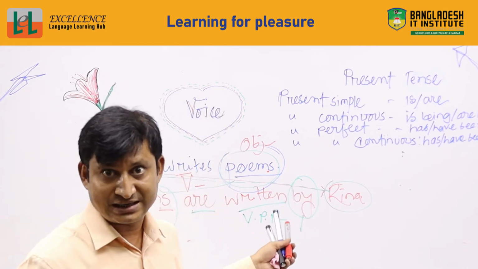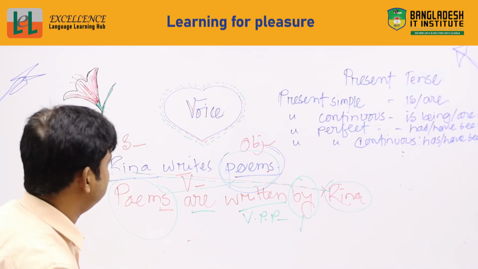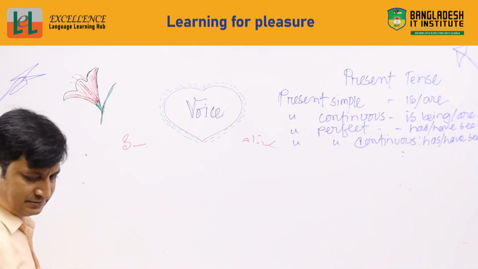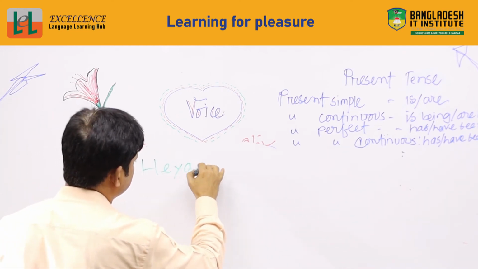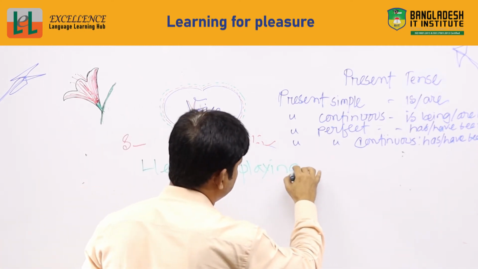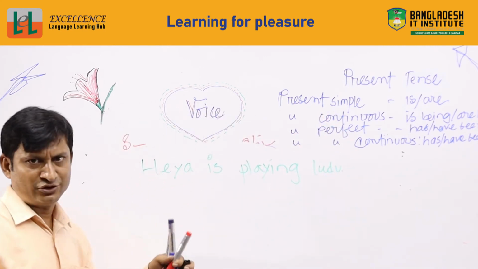So this is present simple tense, and if you want to make it continuous, what will happen? Have a look. Here is playing Ludo. This is the continuous form.